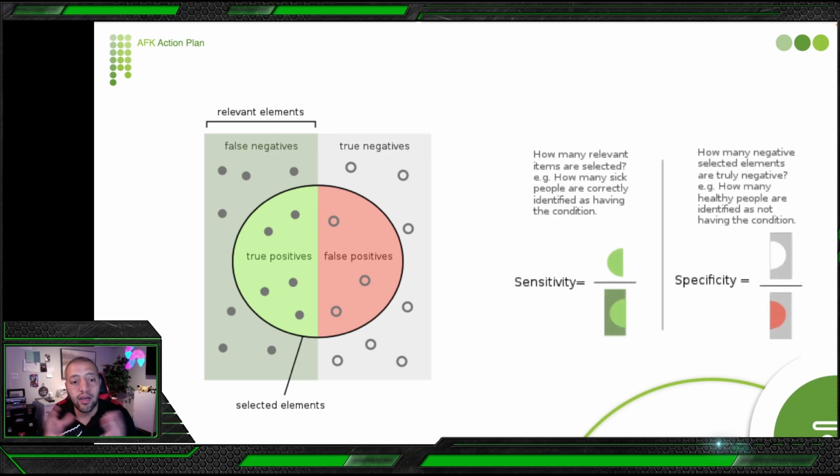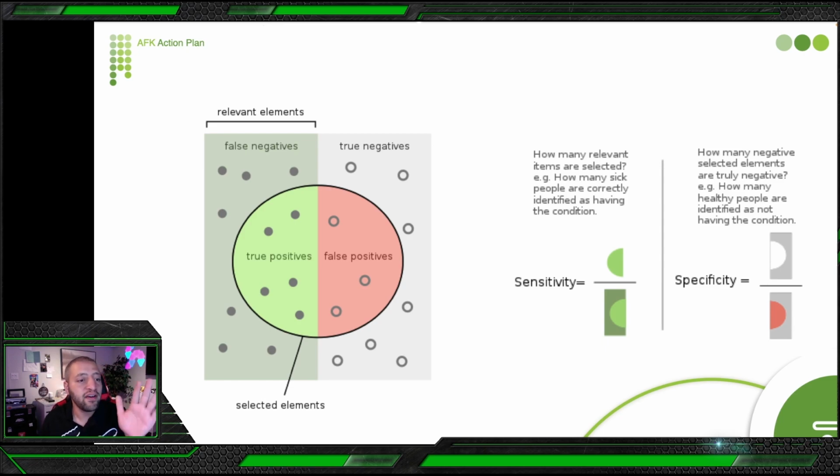We can make an equation to give the sensitivity: the true positive divided by the true positive plus the false negative, so we get a number to say this test's sensitivity is this much.